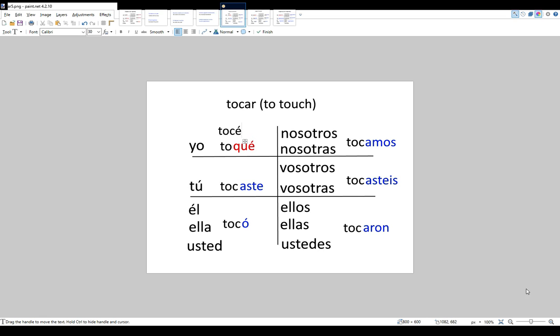And that's not the word. The word is toque. And so in order to make it sound right, you have to replace the C with the QU. All the other forms are exactly the same as normal AR verbs. Tú tocaste, él, ella, usted tocó, nosotros, nosotras tocamos, vosotros, vosotras tocasteis, and ellos, ellas, ustedes tocaron.